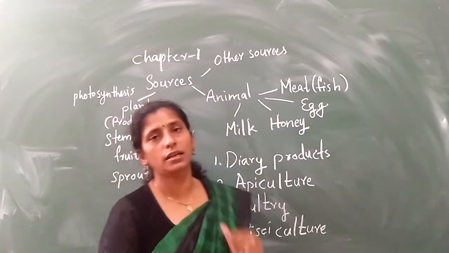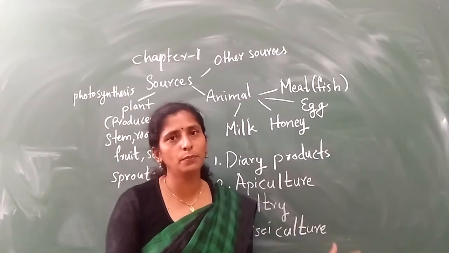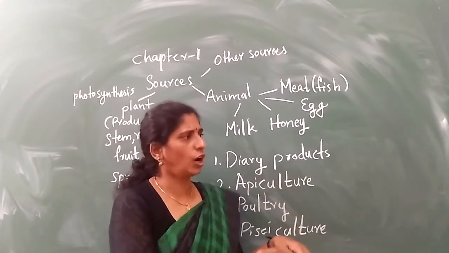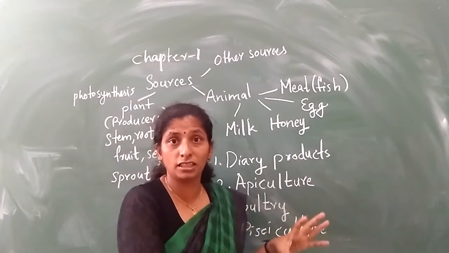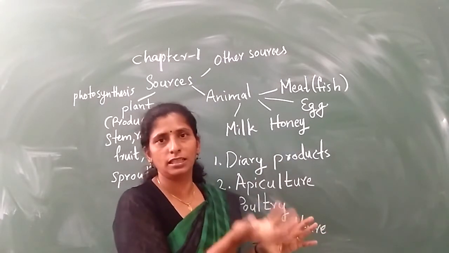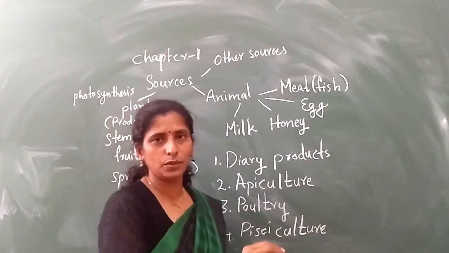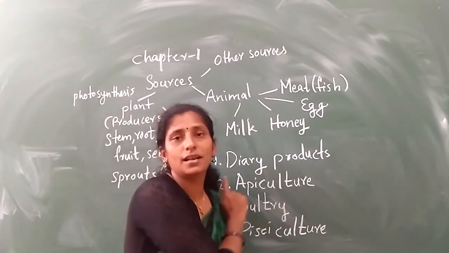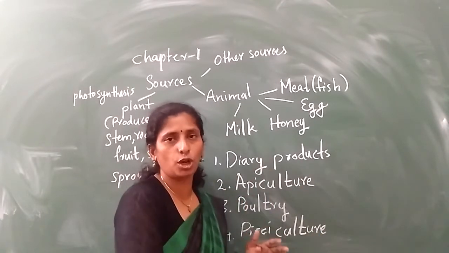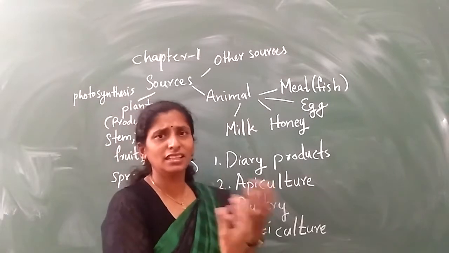And next one is apiculture. Apiculture is nothing but growing honeybees. Growing honeybees in a large area, the farmers will keep honeybees, they will make honeycombs artificially, and they grow honeybees and get the honey. That culturing means making or producing the honey. That is called what? Apiculture. Apiculture means production of honey. Because nowadays the need is more.